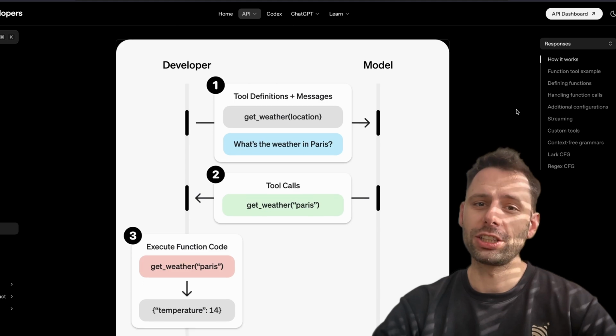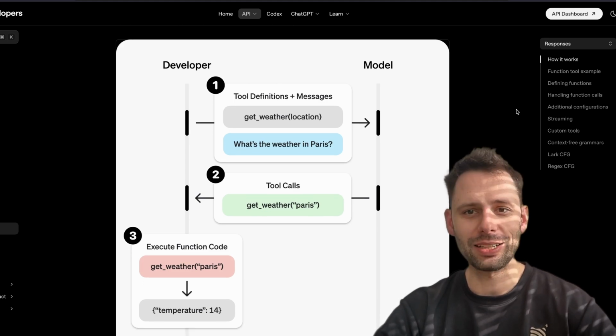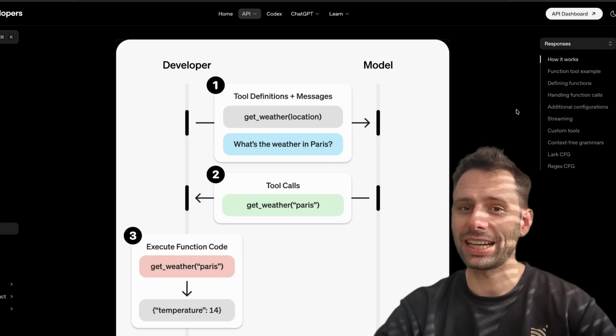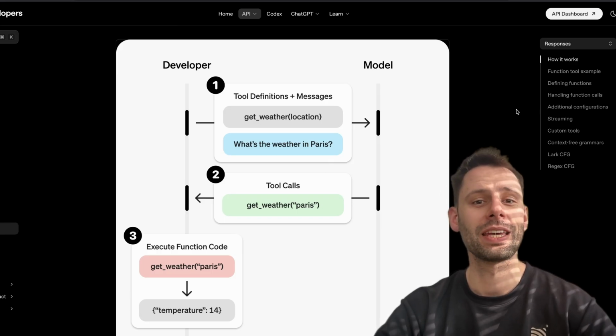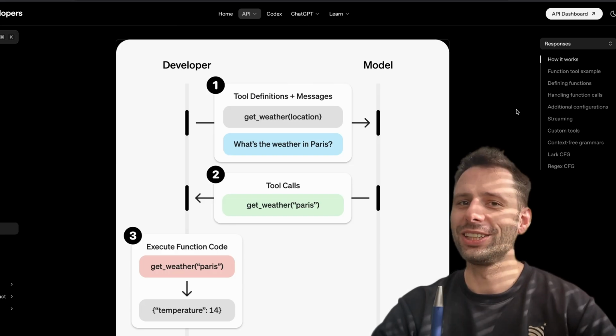AI models have a knowledge cutoff. They don't know what happened last week. They don't know your internal documents, your database, your product catalog. The next video covers the architecture that solves that problem. It's called RAG, Retrieval Augmented Generation. Next video in this series.